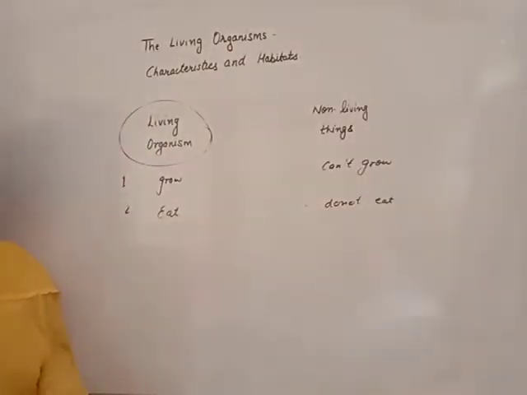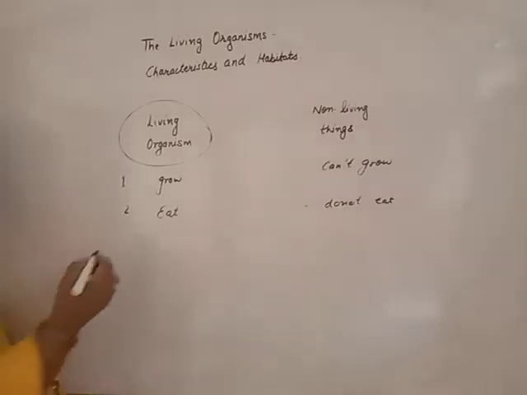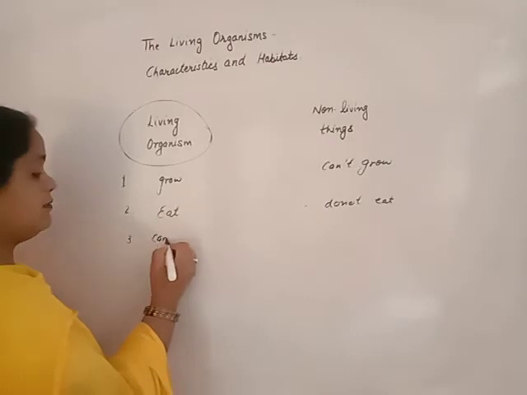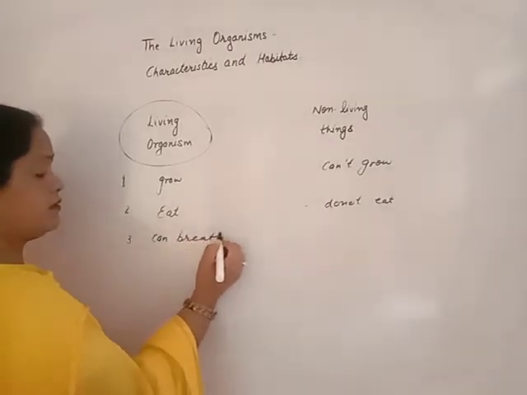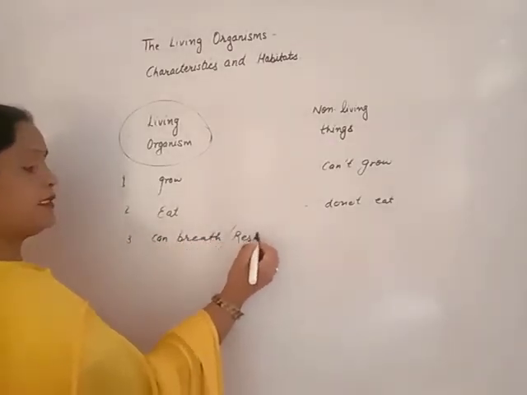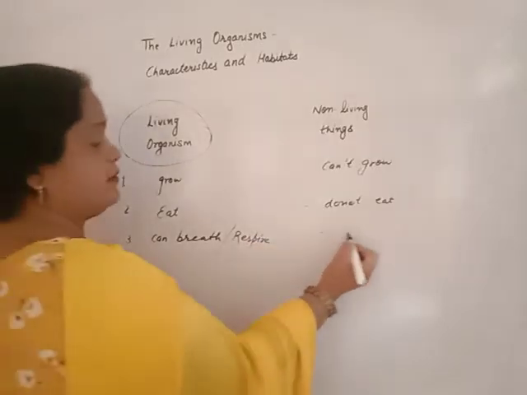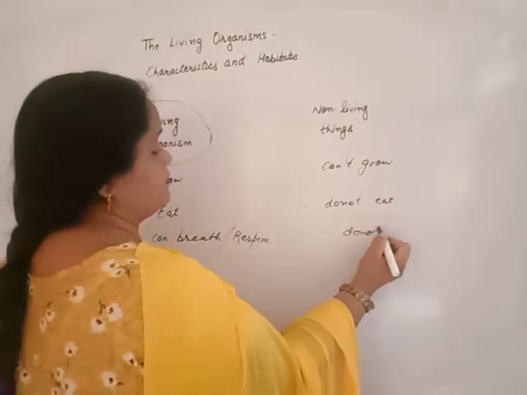No. But the organism, your family members, your pets, all need something to eat to fulfill the condition of hunger. Yes. Beta, living organisms can breathe or respire, but non-living things do not.